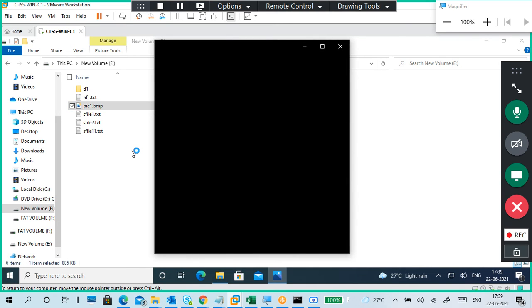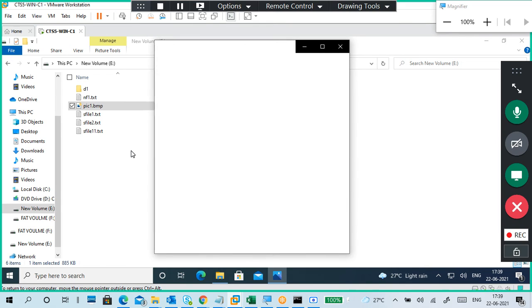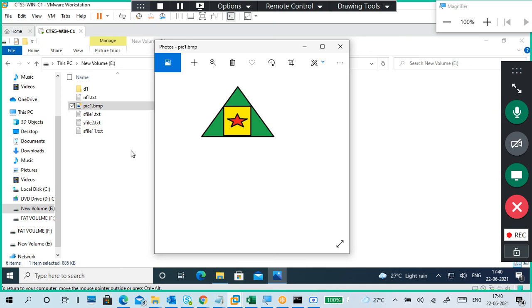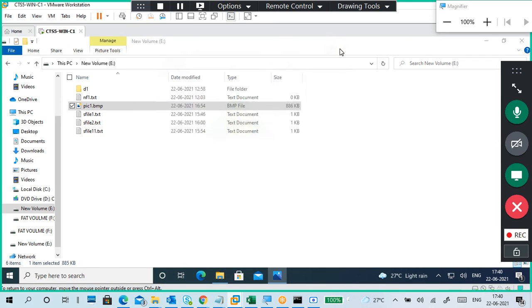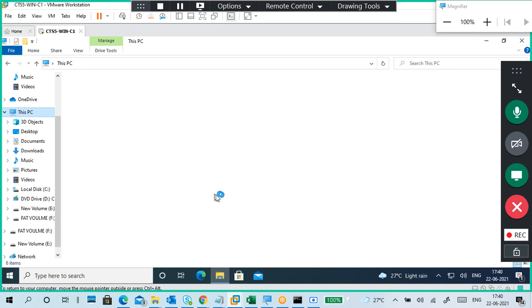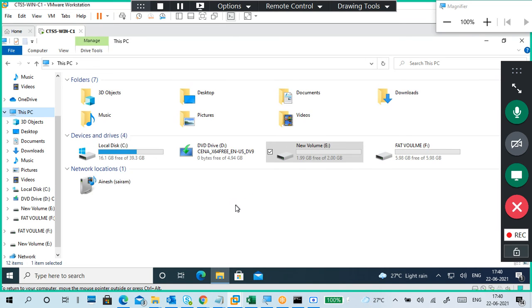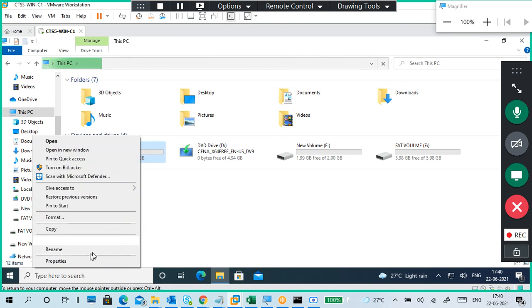Photo open, black screen currently. Now white screen. Then it is not working. Picture is there. It means successfully unsuccessful. But very simple. Go to This PC. Go to C drive. You said correct. It's in C drive.